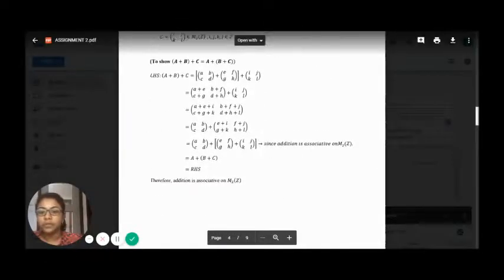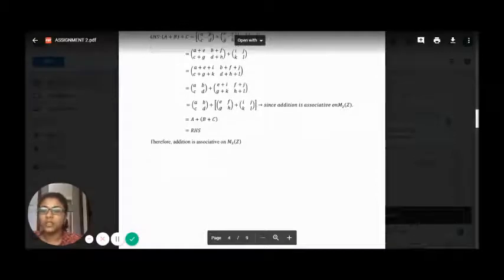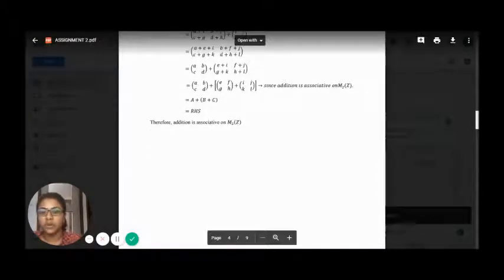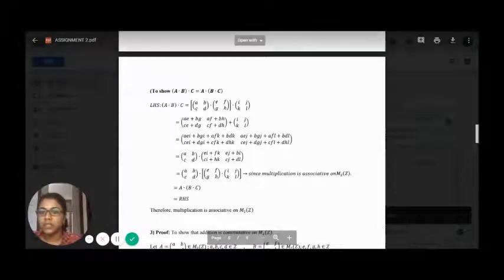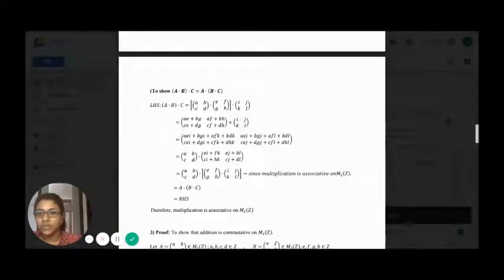Next, we also show that the matrices are associative in multiplication. So here again we prove that the left-hand side equals the right-hand side. When we multiply matrix A times B and then multiply the answer with matrix C, we will have the following matrix here.